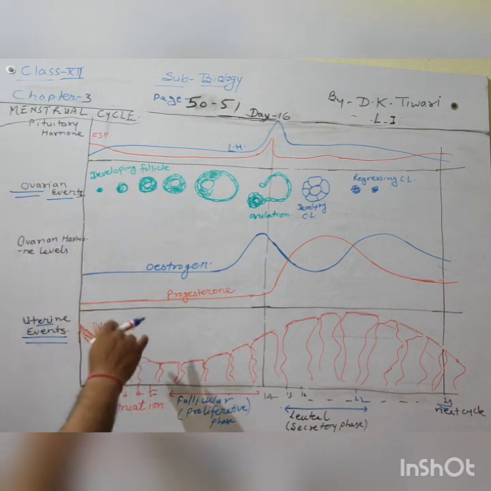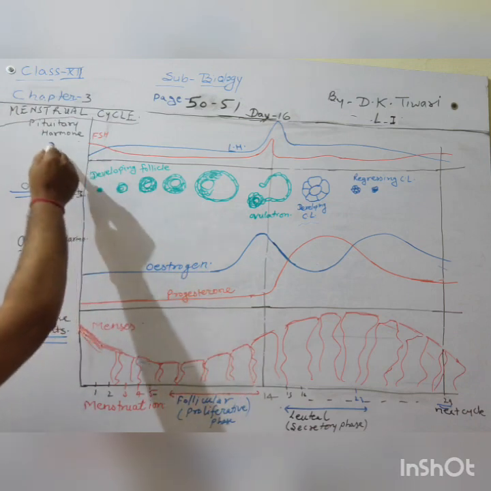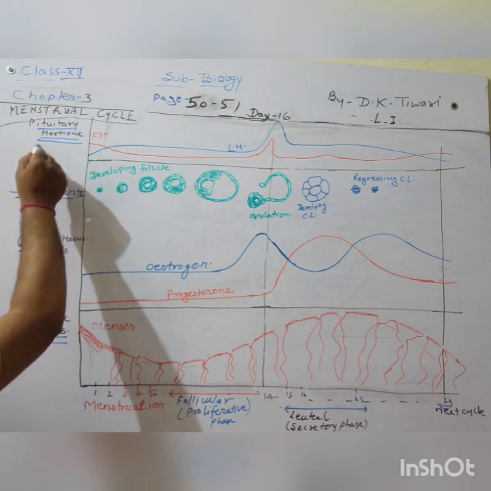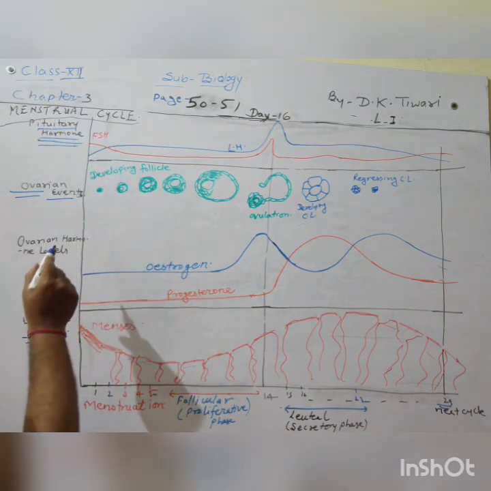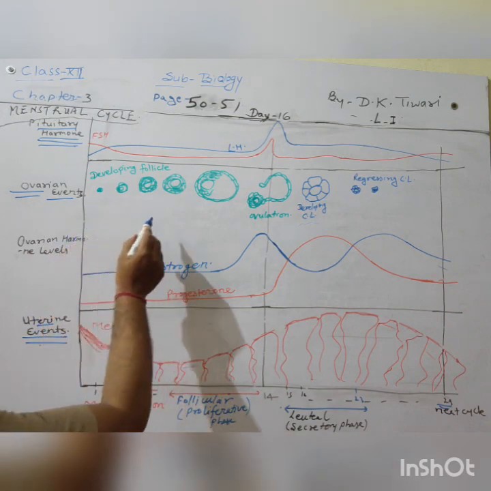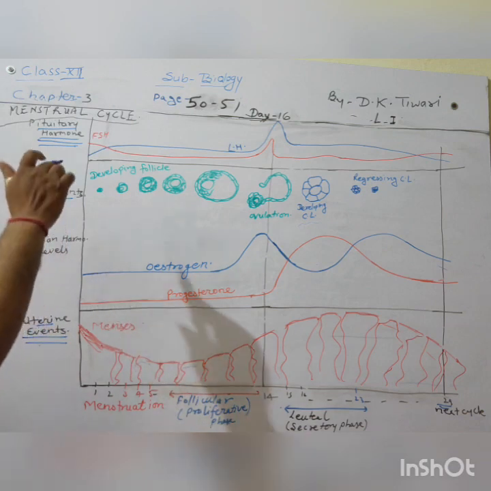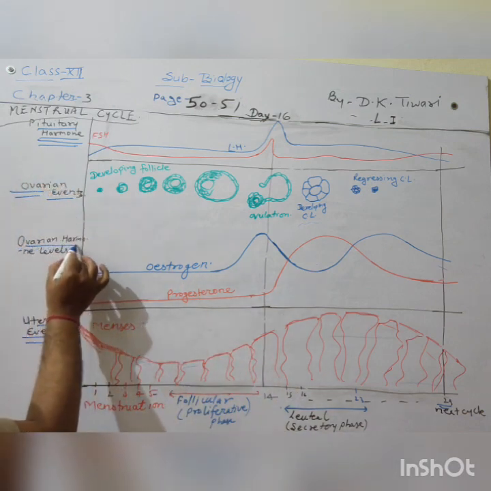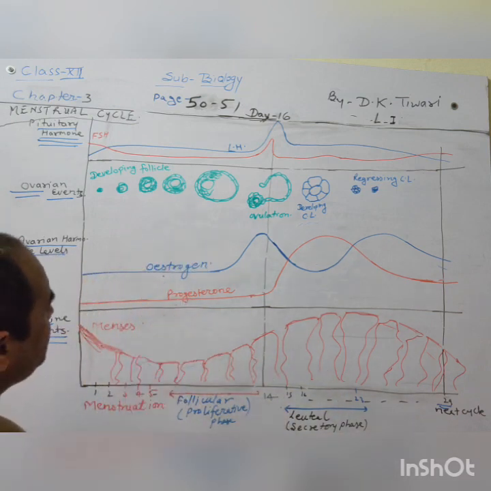Now let's see the uterine and ovarian events regarding the hormones. Two basic hormones are responsible here. Number one, pituitary hormones, and next, the hormones secreted from the corpus luteum. The ovarian hormones secreted from the ovary are estrogen and progesterone.